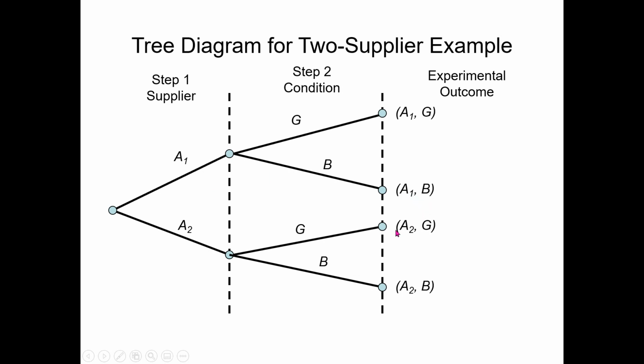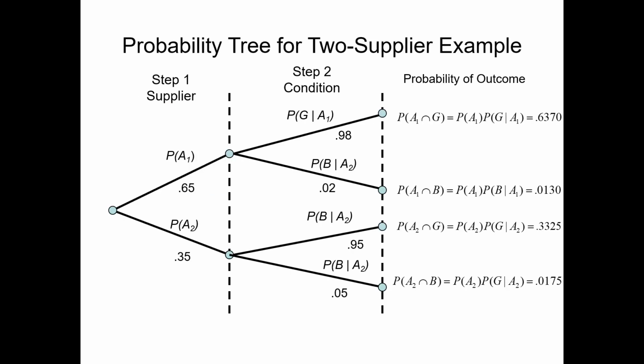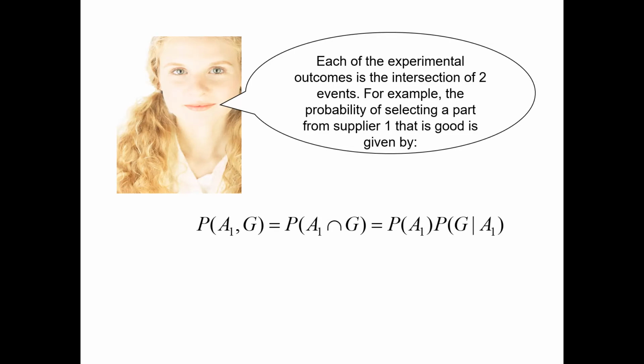Similarly, the third branch is good given that it was ordered from supplier 2. And the last branch is that the part is bad given that it was ordered from supplier number 2. By the way, I haven't filled in the probabilities. I'm only telling you the structure of the tree diagram that's applicable here. So let me first enter the probabilities and then I will explain this part.